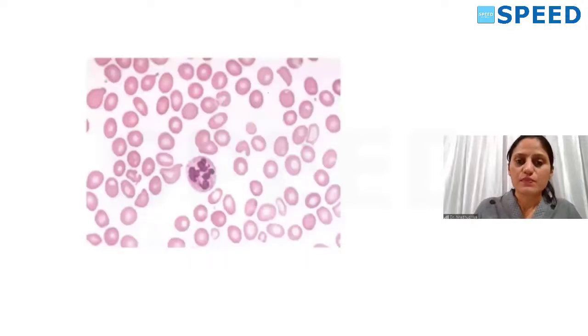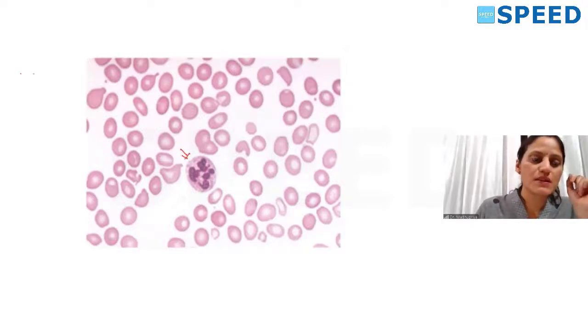Then this is the peripheral smear of megaloblastic anemia, macrocytic anemia. In general, I'll be speaking about megaloblastic anemia, so I'll use the term macrocytic anemia. In this peripheral smear, one major clue is the hypersegmented neutrophil.